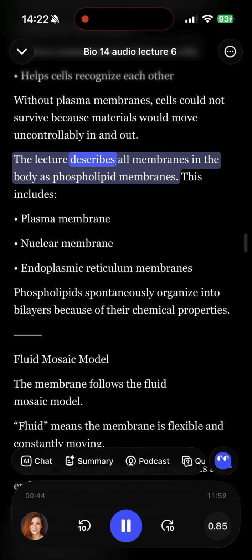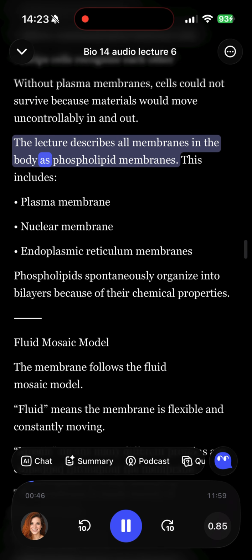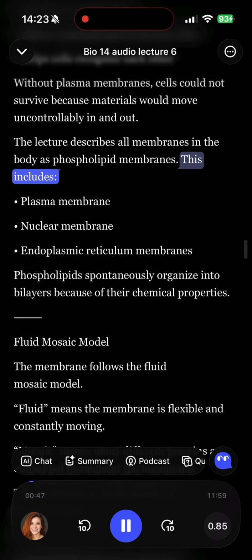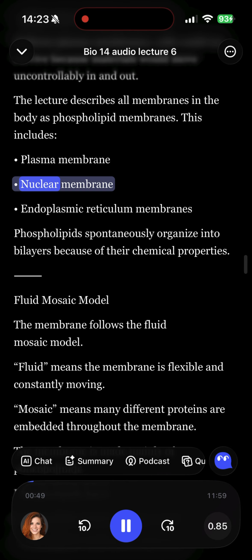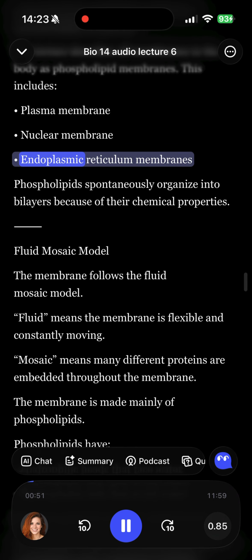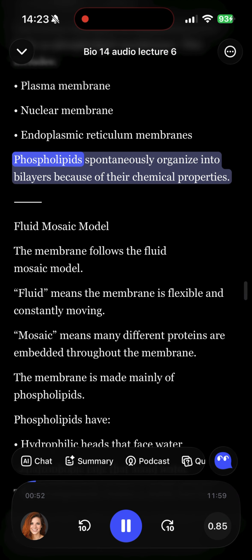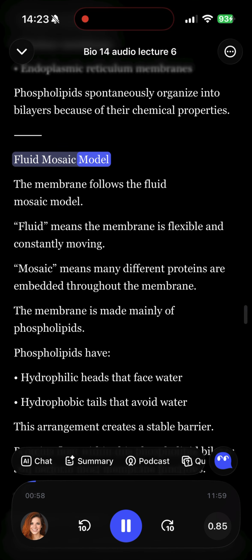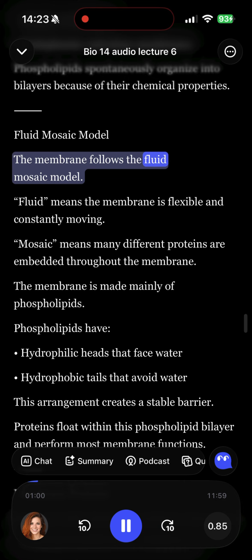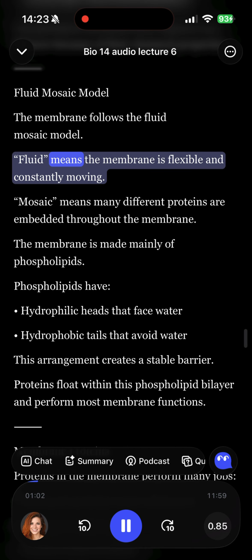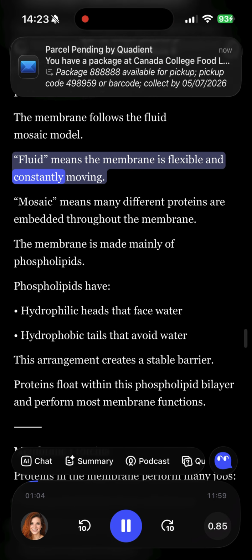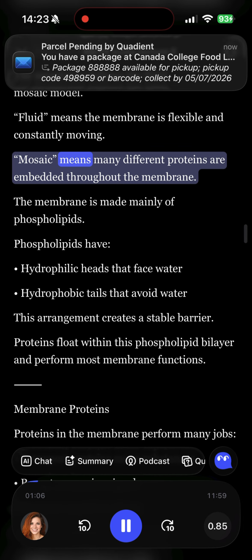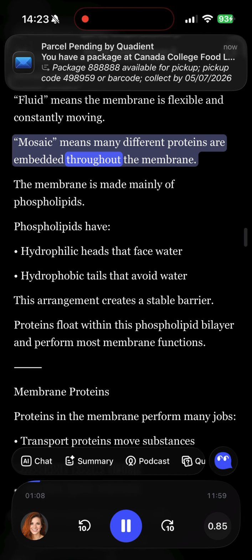The lecture describes all membranes in the body as phospholipid membranes. This includes the plasma membrane, nuclear membrane, and endoplasmic reticulum membranes. Phospholipids spontaneously organize into bilayers because of their chemical properties. Fluid mosaic model. The membrane follows the fluid mosaic model. Fluid means the membrane is flexible and constantly moving. Mosaic means many different proteins are embedded throughout the membrane.